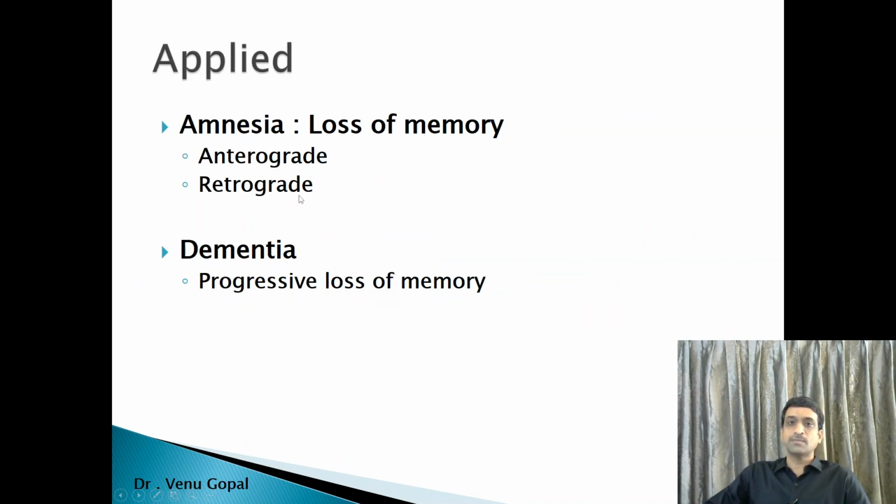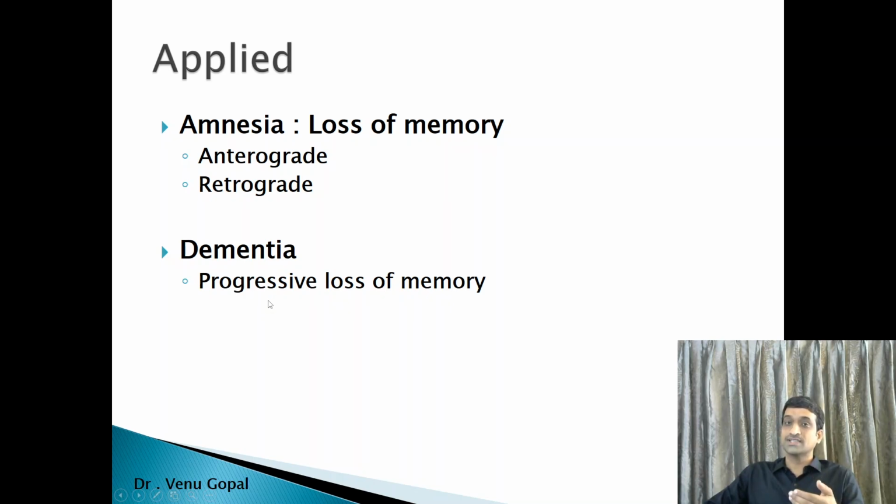Then applied aspect is amnesia, that is also known as loss of memory. It can be again classified into anterograde and retrograde. Anterograde means the past experiences are memorized, but he can't learn new things and memorize from the point of injury or point of time. Whereas retrograde, from the point of injury, he will forget all the past experience of childhood, last 5 years, last 1 year, 1 day, but he can learn new things from today onwards. That is retrograde. What is lost? The memory is lost from the point backwards, but he can gain memories and learn new things in future.